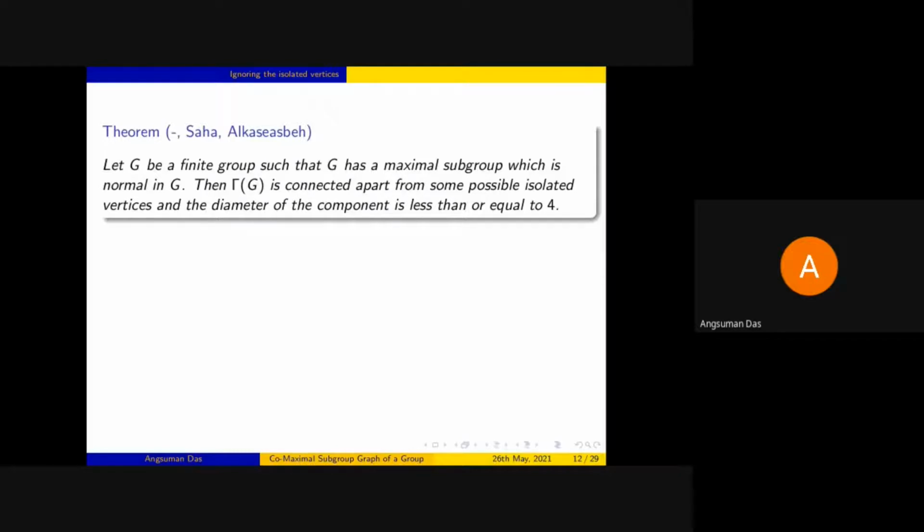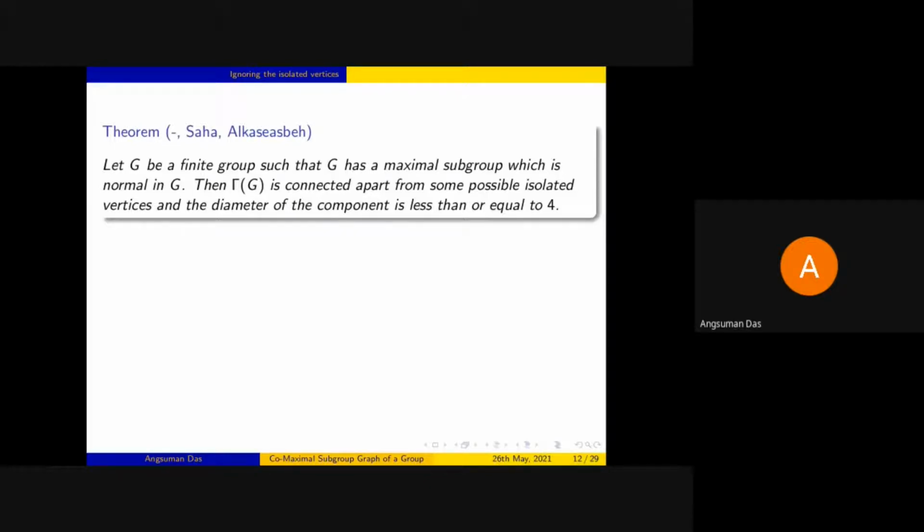Now here I would like to mention that this is not a maximal normal subgroup. A maximal normal subgroup means we take the collection of all normal subgroups and take a maximal element among them. It's not that.